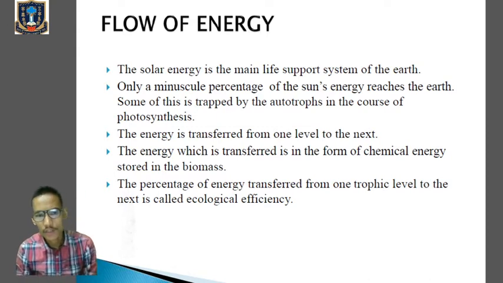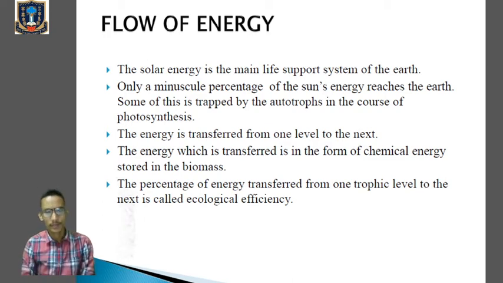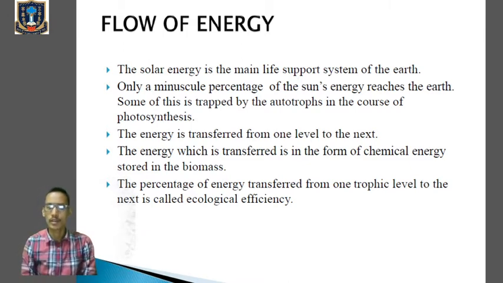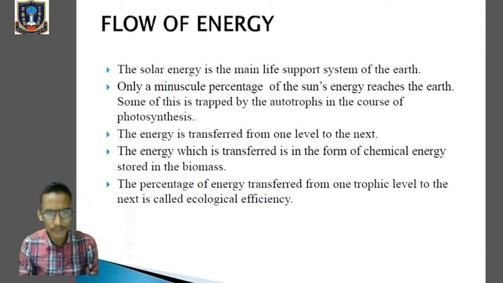Clear? So only a small amount of the solar energy that reaches the surface of the earth is trapped by the autotrophs or by the producer in order to perform photosynthesis, the process by which the green plants are able to manufacture their food. Clear?